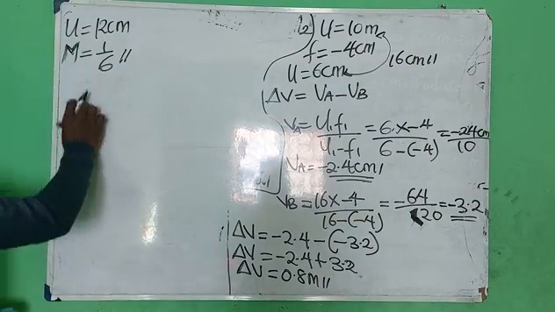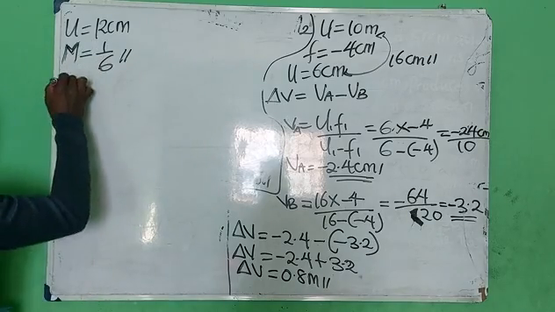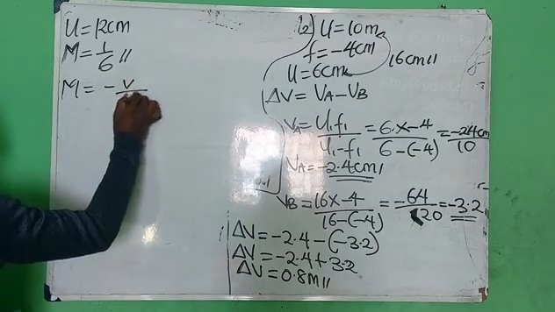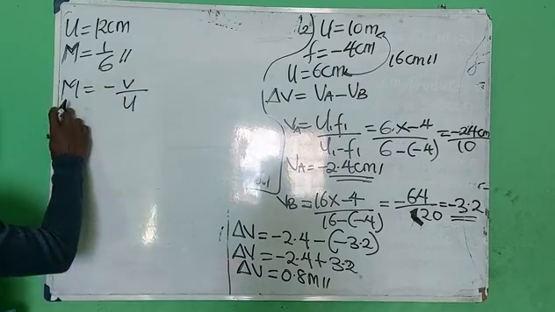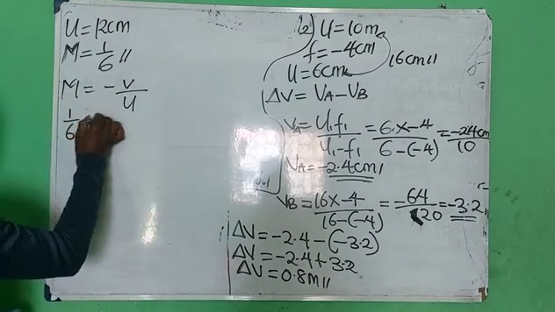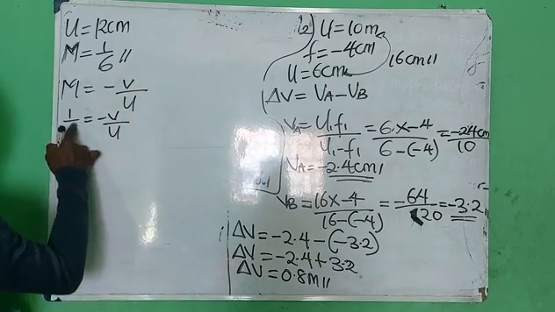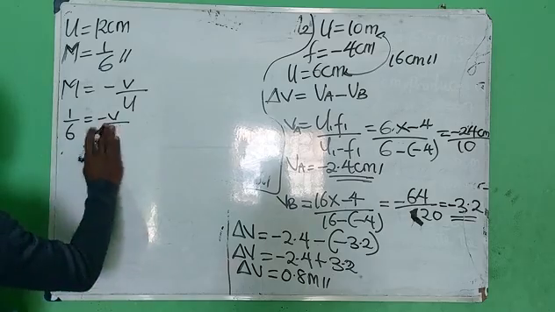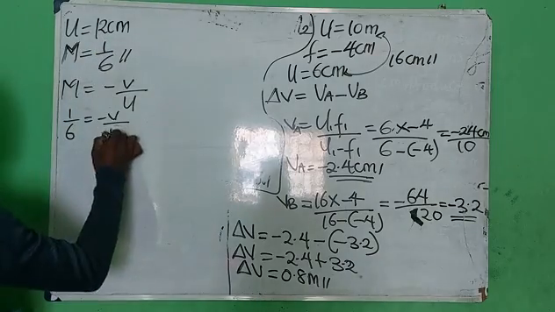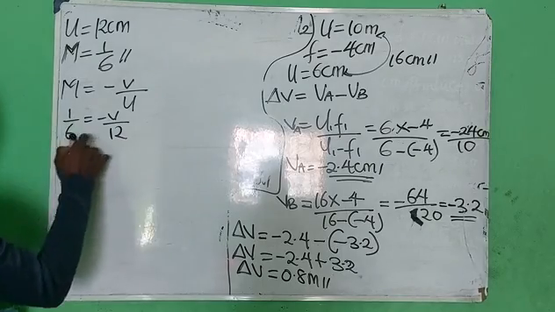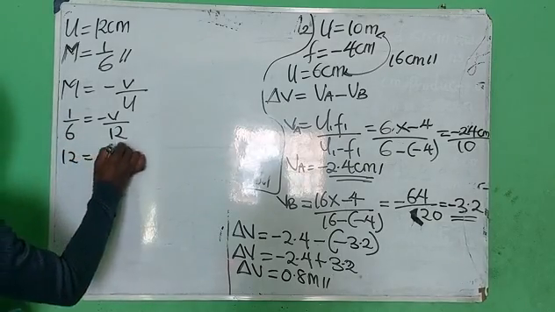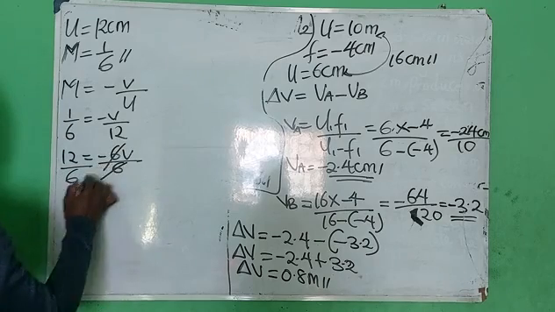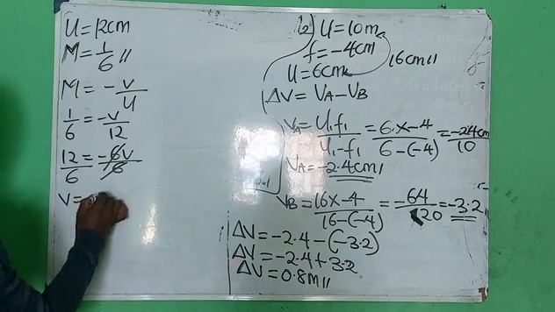Okay, so what do we do next? Magnification we know is minus v over what? U. Alright, magnification is 1/6, equals minus v over u. So cross multiplying, this times this is 12, then minus 6v. Divide both sides by 6. And we have that v is equals what? Minus 2.